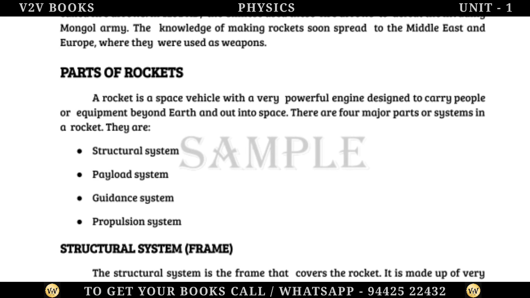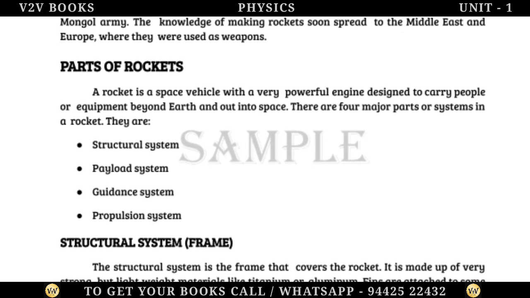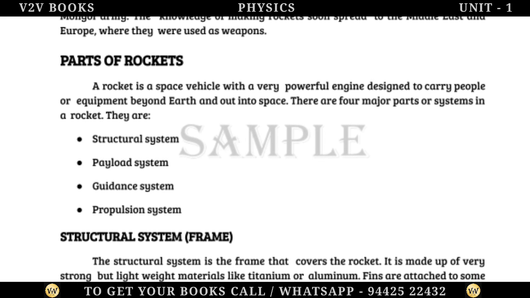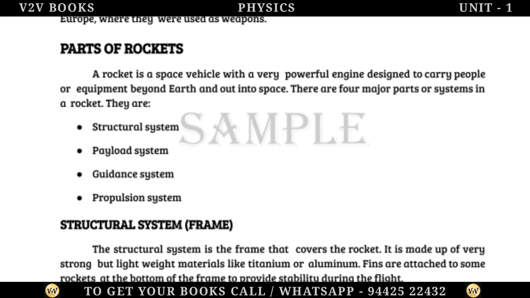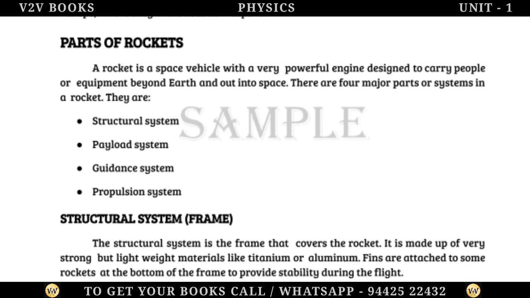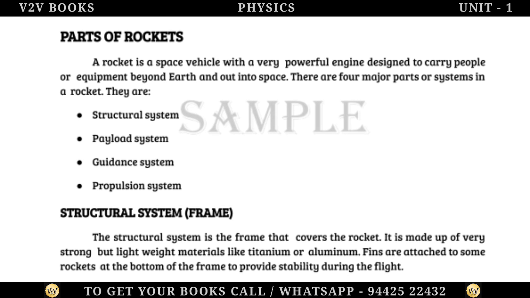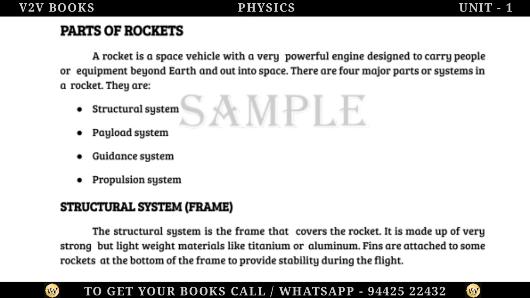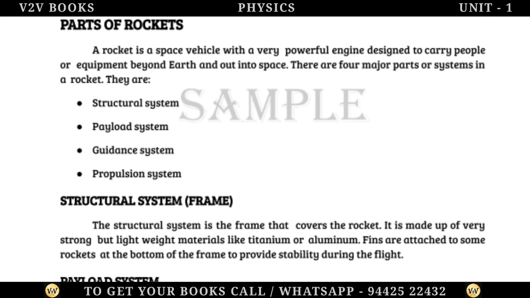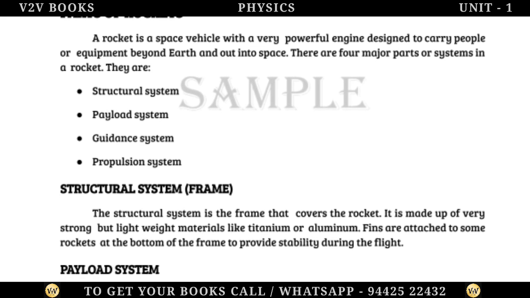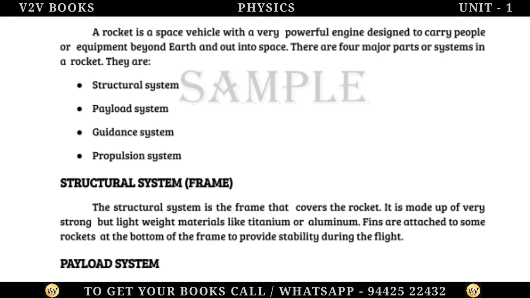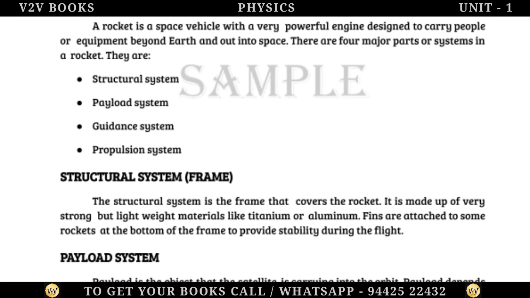Parts of rockets. A rocket is a space vehicle with a very powerful engine designed to carry people or equipment beyond Earth and out into space. There are 4 major parts or systems in a rocket. They are structural system, payload system, guidance system, propulsion system.